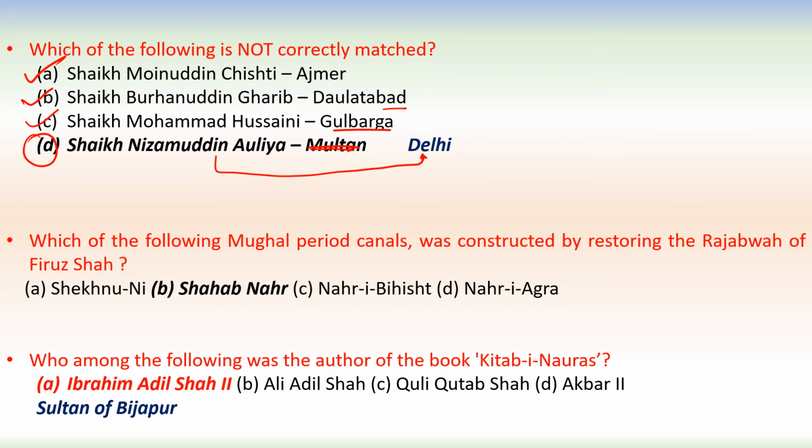Next one, which of the following Mughal period canals was constructed by restoring the Rajbagh of Firoz Shah? So it is Shahab Nahar. This is a factual question, you have to remember. Next one, who among the following was the author of the book Kitab-e-Norus? Kitab-e-Norus was written by Ibrahim Adil Shah II, and he was the Sultan of Bijapur.